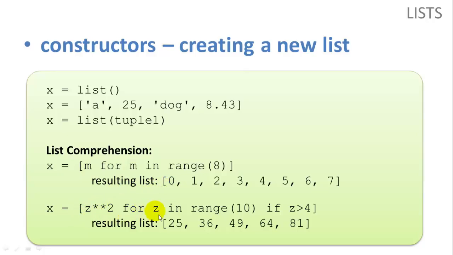Here we have a for loop that says z in range 10 if z is greater than 4. So in other words, items 4 through 9. But we said, hey look, instead of adding the item itself, z, to our list, we want to add z squared.